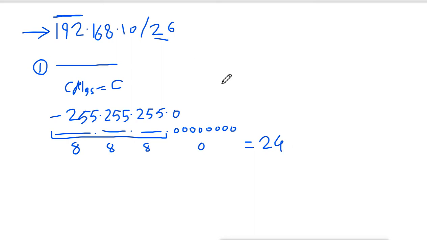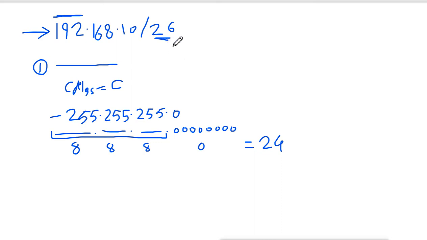But what it is saying here is 26. Now that means what? We have some extra bits than default. Now imagine if there is only 24 here, if it is written 24, that means we can easily say that there is no subnetting, because that is the default bits. But it is saying 26, that means some extra bits are there.